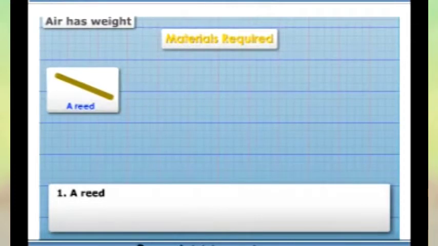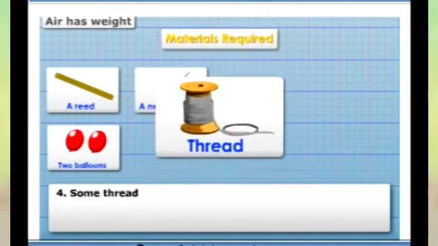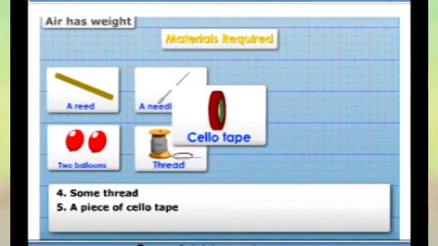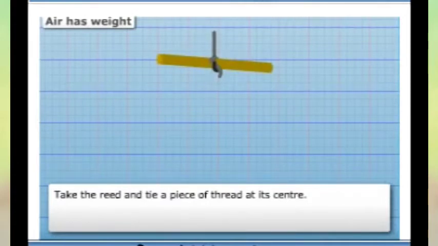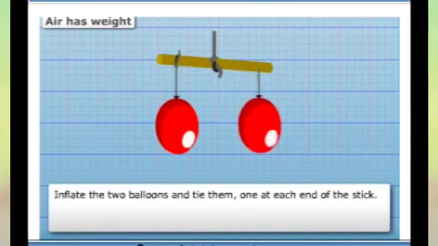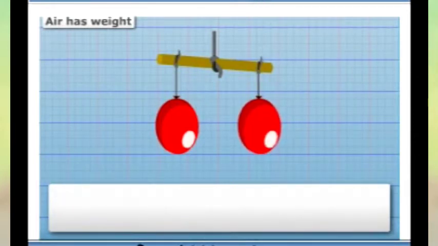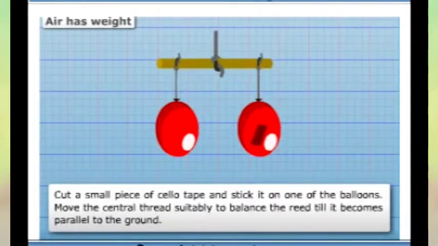Requirement: a reed, two balloons, a needle or a pin, some thread, a piece of sellotape. Take a reed and tie a piece of thread at its center. Inflate the two balloons and tie one at each end of the stick. Cut a small piece of sellotape and stick it on one of the balloons. Move its central thread suitably to balance the reed till it becomes parallel to the ground.